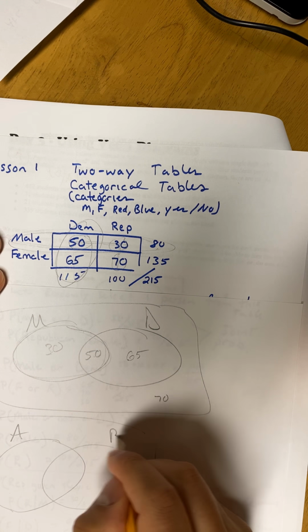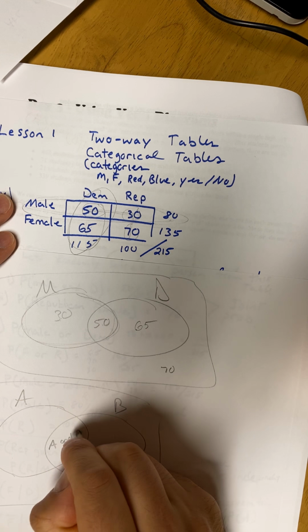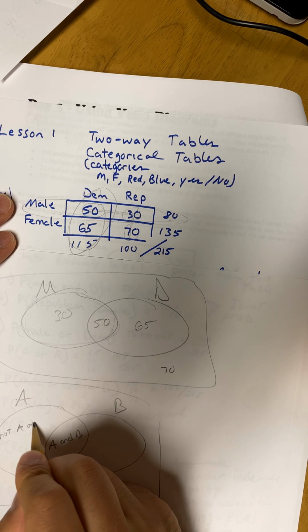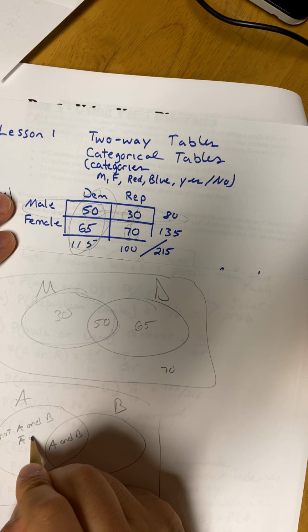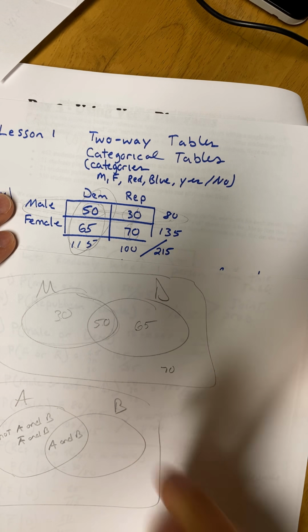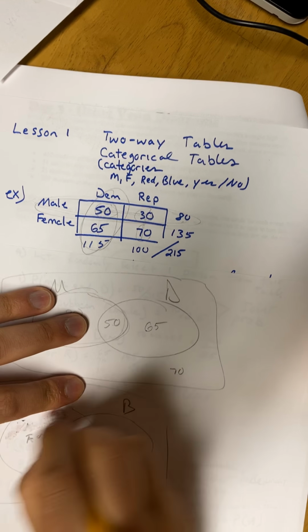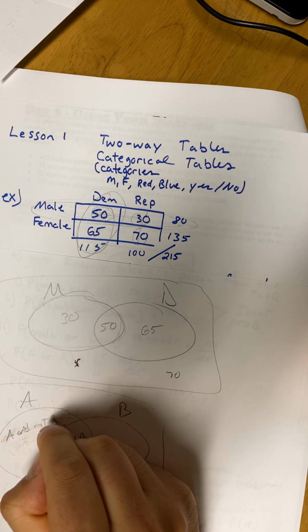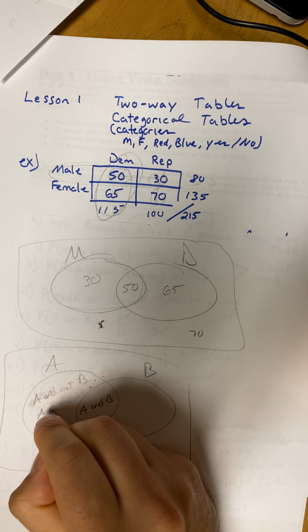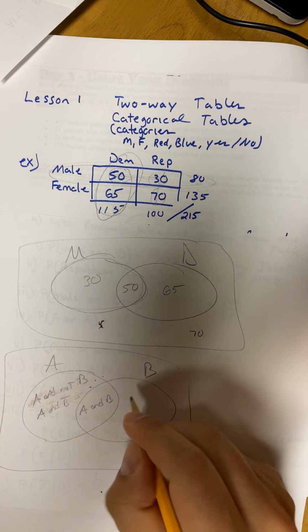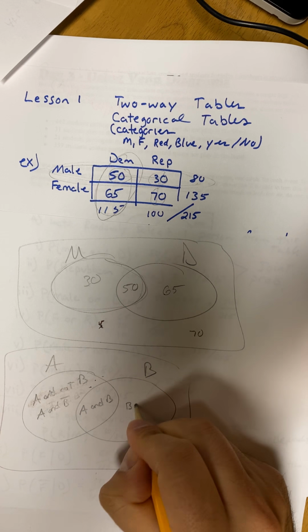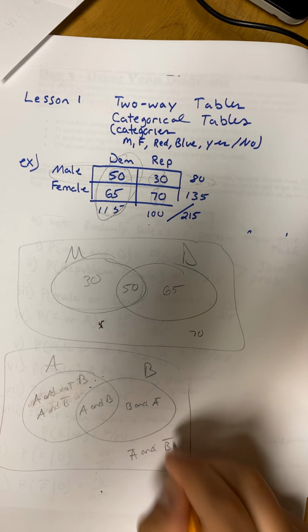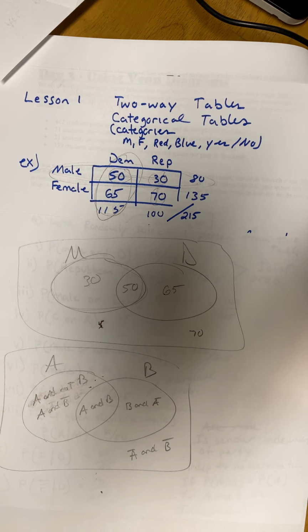All right, so on a Venn diagram, if this is A and B, this is A and B. This is not A and B. Or, I'm sorry. This is A and not B. So A and not B, I could say that. This is in B, and it's not in A. And this is not in A, and it's not in B. So that's how you got to think about this stuff.